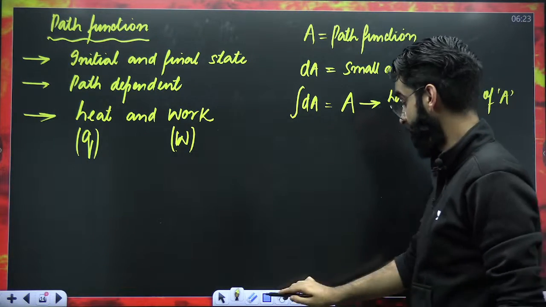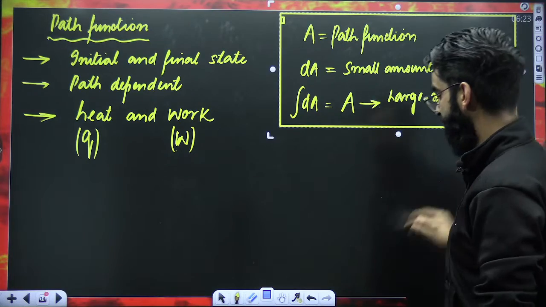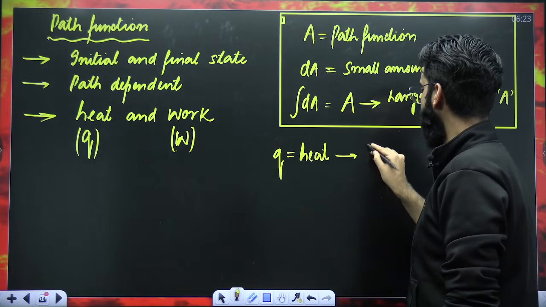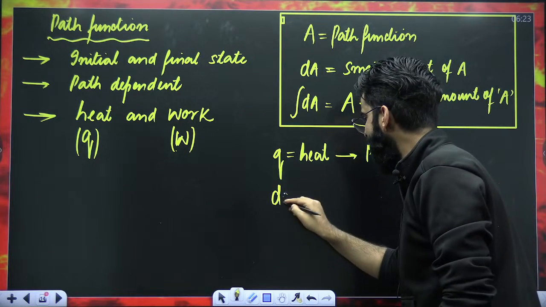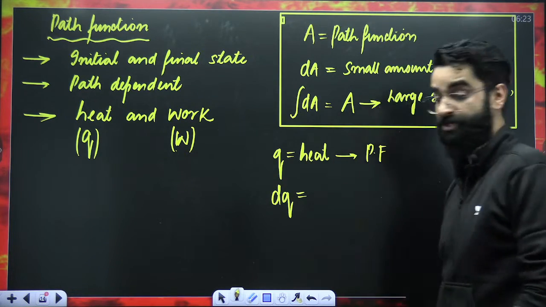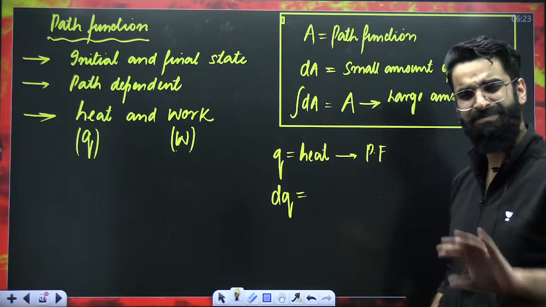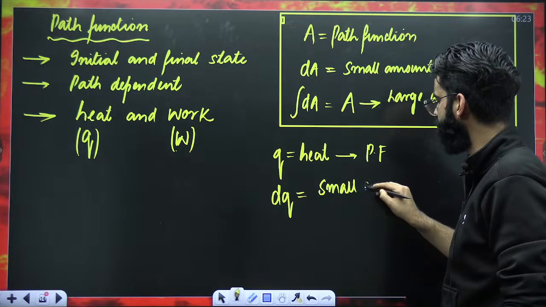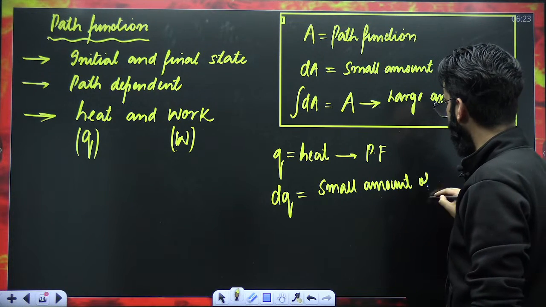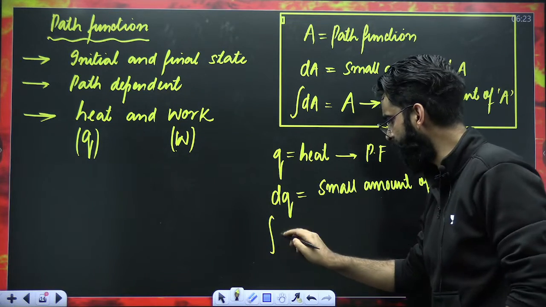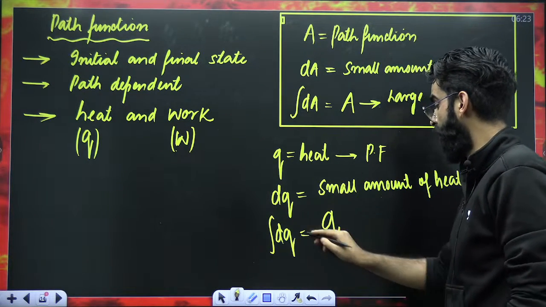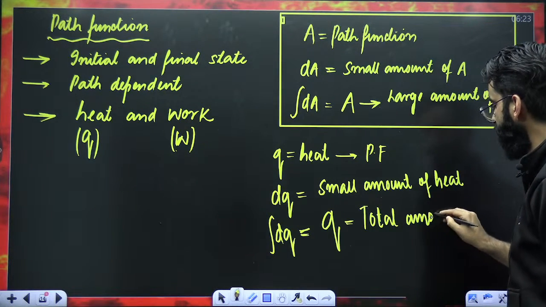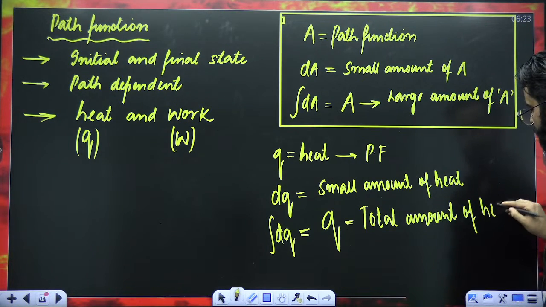For example, what is Q? Q is heat. Heat is the example of a path function. If I write dQ, since heat is a path function, I won't be calling this dQ a small change in heat. That does not make any sense. I'll be calling it a small amount of heat. And my dear students, if I integrate it, it becomes Q, which represents the total amount of heat.